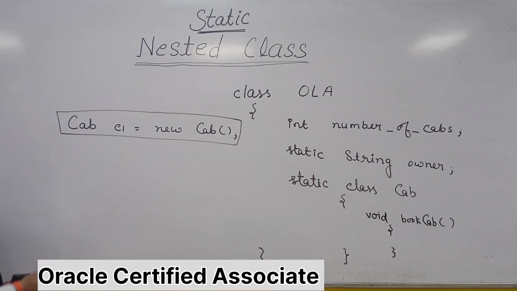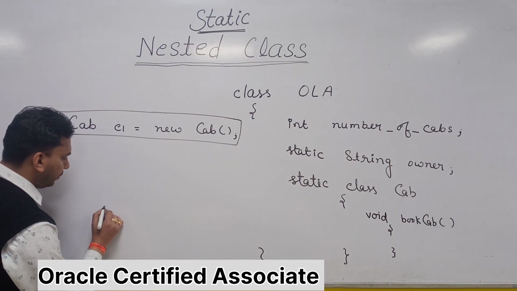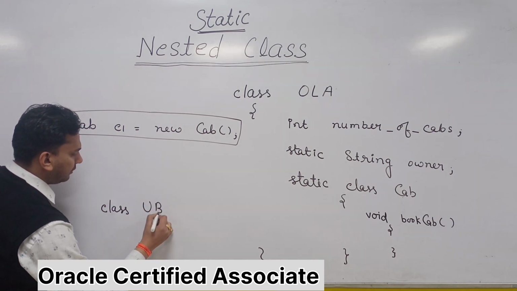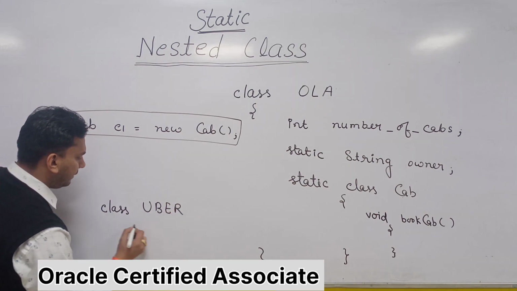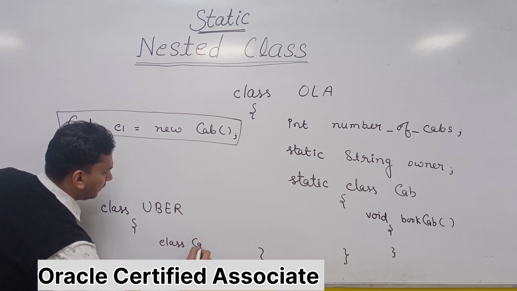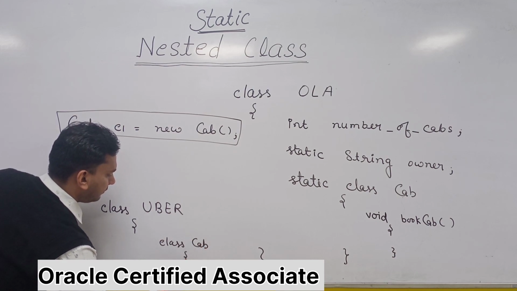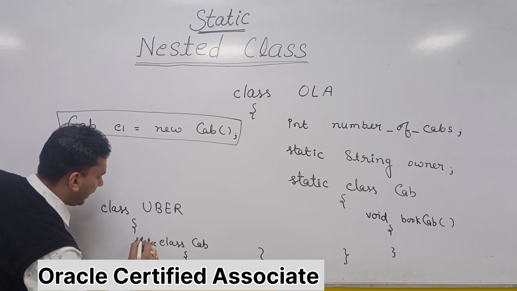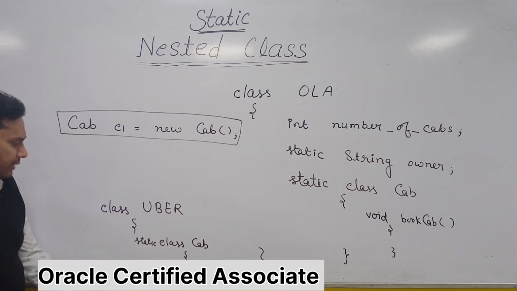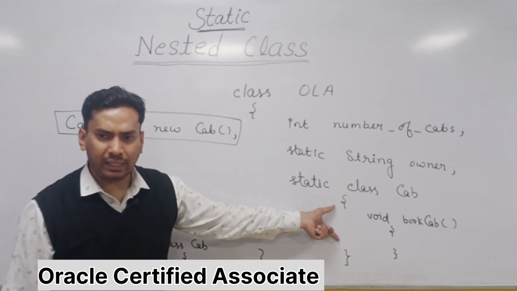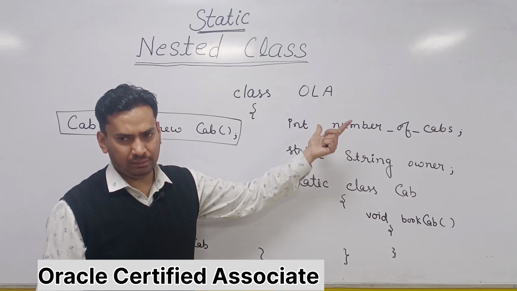I have told you in the last class also that you can have another class, let's say Uber, and this class can also have a nested class cab, which is also a static nested class. So it might be possible. Now the cab class is inside the Uber and the same cab class is inside the Ola.